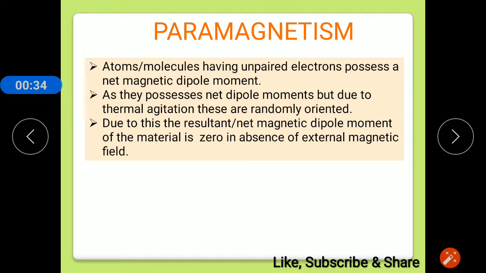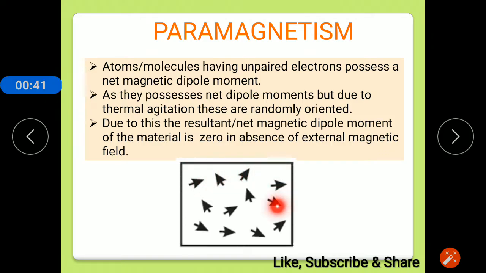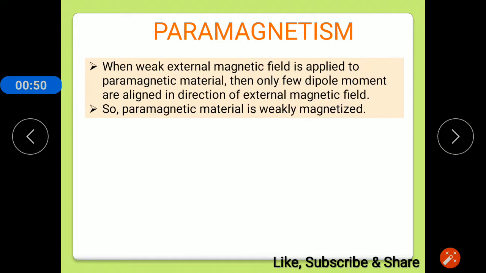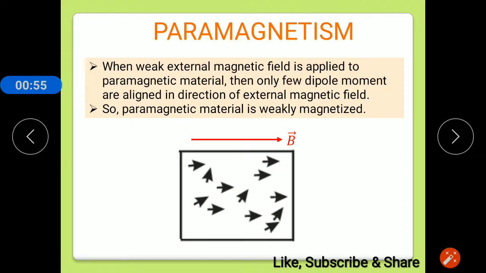But whatever material we consider at room temperature, due to thermal agitation, these dipoles are randomly oriented. Due to the random orientation of the magnetic moments, the net magnetic dipole moment of these materials is zero in the absence of an external magnetic field. But when we apply a weak external magnetic field to the paramagnetic material, only a few dipole moments are aligned in the direction of the magnetic field. So we can say a paramagnetic material is weakly magnetized.